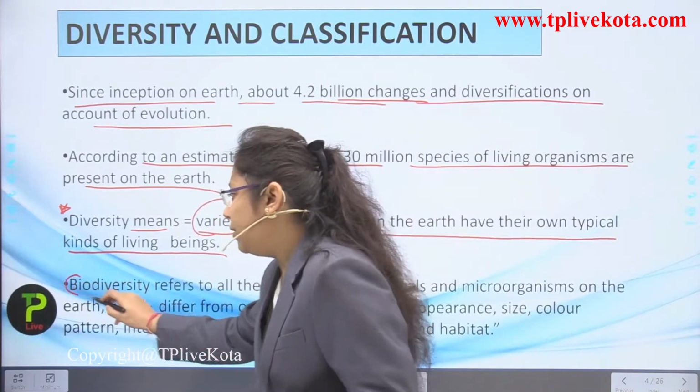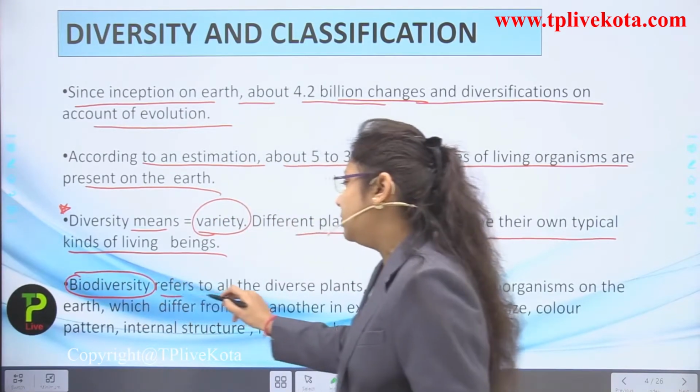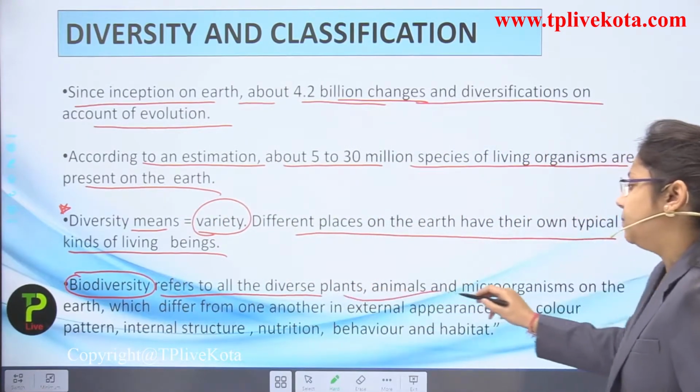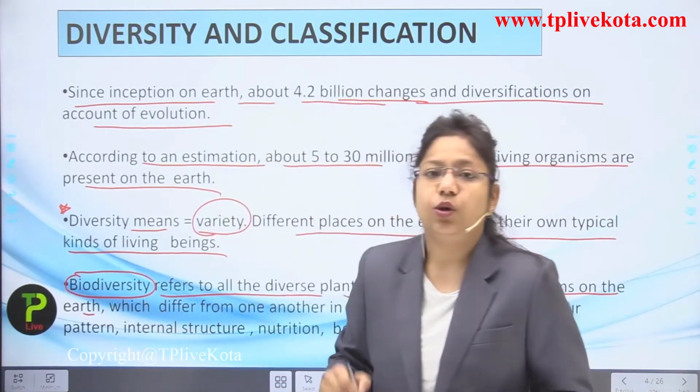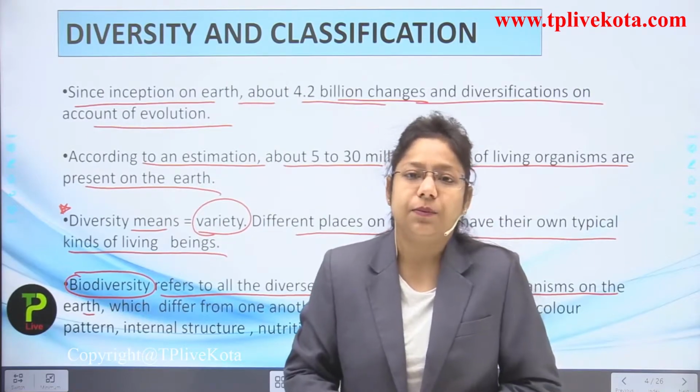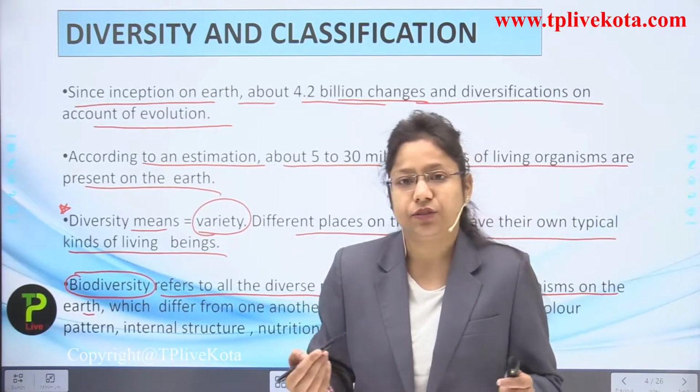Now what does biodiversity mean, students? Biodiversity refers to all the diverse plants, animals and microorganisms on the earth. So all types of microorganisms which are present on the earth, biodiversity refers to them.